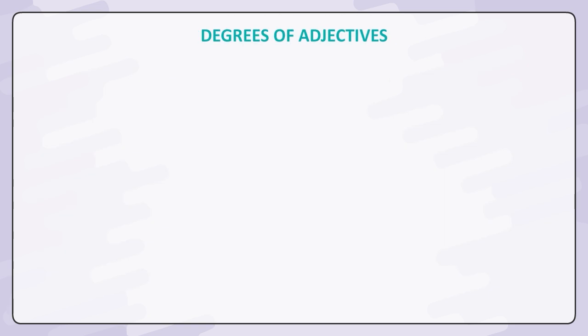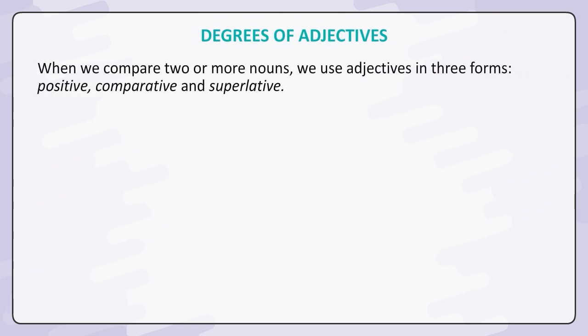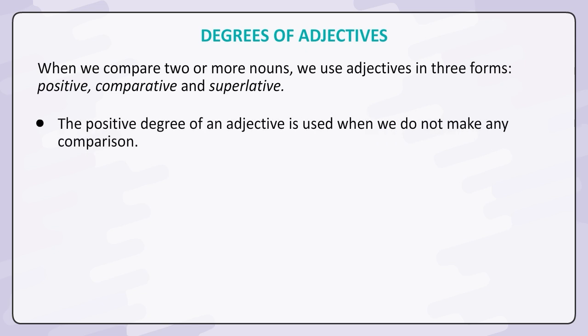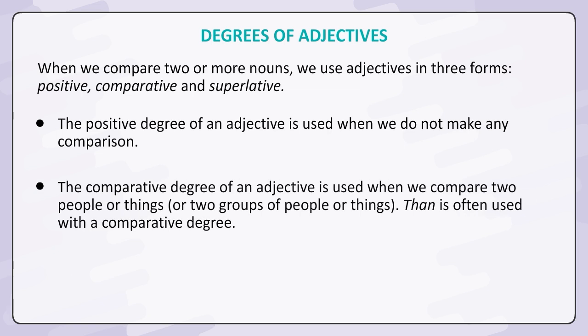Degrees of adjectives. When we compare two or more nouns, we use adjectives in three forms: positive, comparative, and superlative. The positive degree of an adjective is used when we do not make any comparison. The comparative degree of an adjective is used when we compare two people or things, or two groups of people or things. Than is often used with a comparative degree.